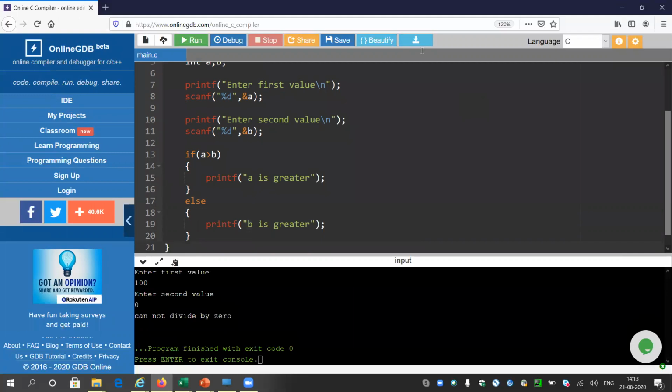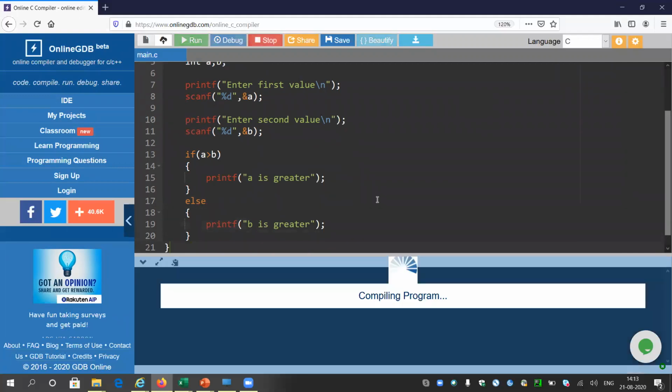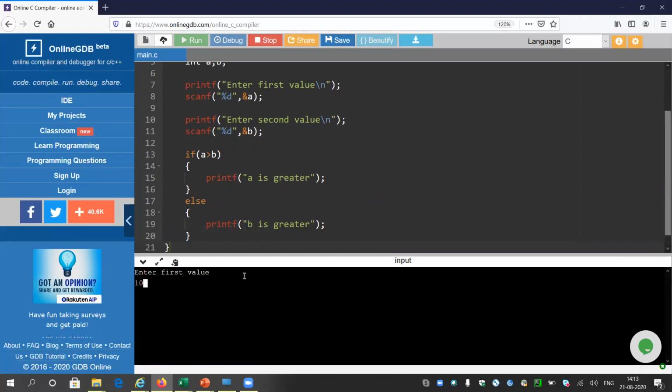Okay, let me run the program. I will give 10 and 5. It is giving me "A is greater." But I do not prefer to write this kind of printing statement. Suppose you give two numbers, 10 and 5, to someone, and the reply from his side is "X is greater." What is the meaning of X here? I have given two numbers, 10 and 5. Why are you telling me X is greater, Y is greater?